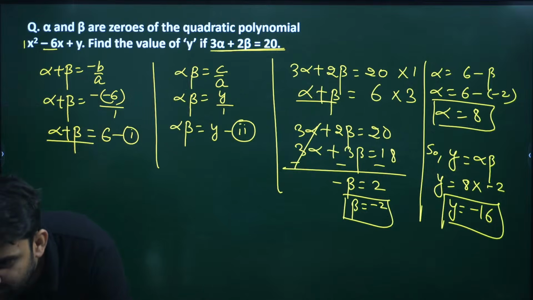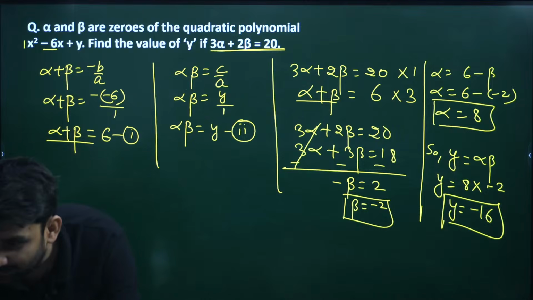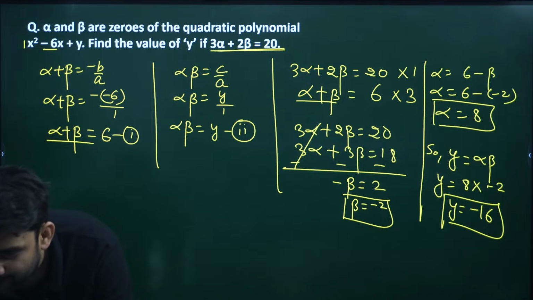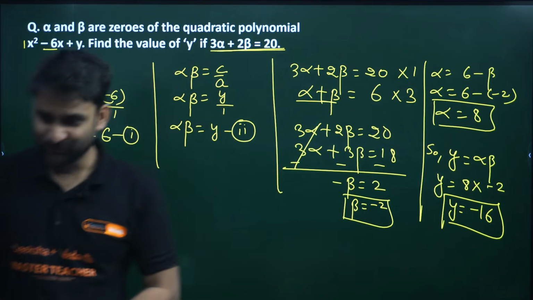Who is giving me the answer? Yes my dear, 8 and minus 2 will be there of course, but we want the value of alpha beta here. Aditi, very good. Minus 16, superb. George, very good. Elimination method, very good, Shakshi. Superb, you all are awesome, my dear champions.